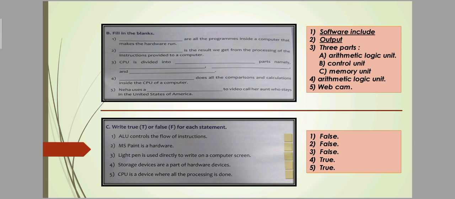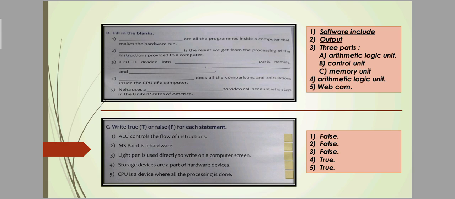Number 2 is output. Output is the result we get from the processing of the instruction provided to the computer. So number 2 is output. Number 3, CPU is divided into 3 parts, mainly ALU, CU and MU. ALU is the arithmetical logical unit, CU is the control unit and MU is the memory unit. Next is dash does all the computation and calculation inside the CPU of a computer: arithmetical logical unit. Number 4 is arithmetical logical unit.